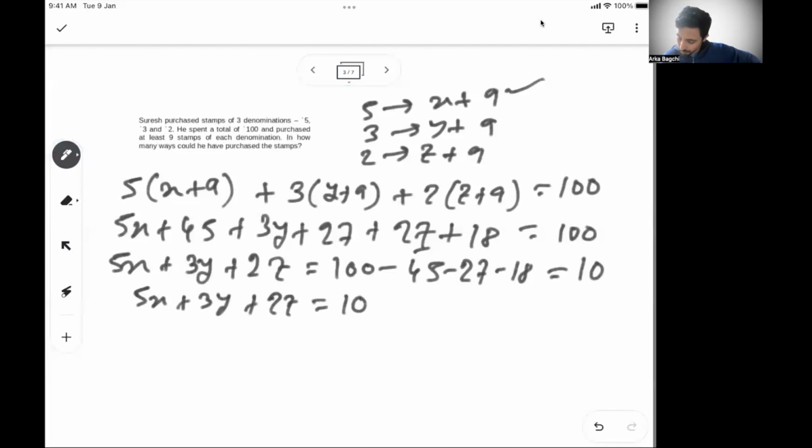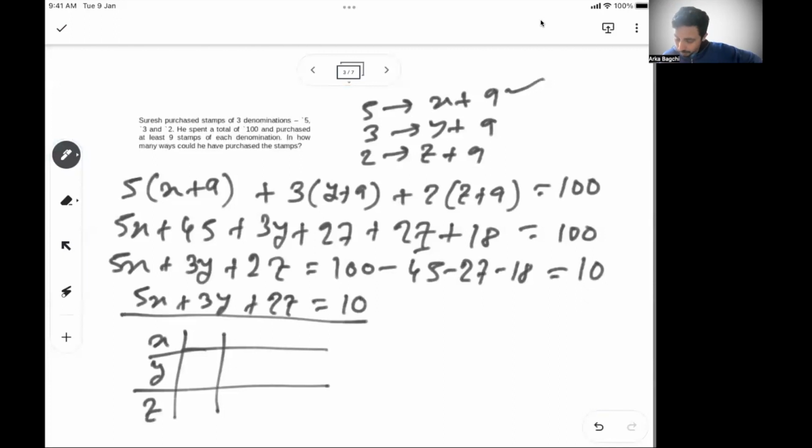Non-negative numbers. So let's say x, y, z. These are the three possible values that can take. So always when you have an equation like this, three variables, one equation, kind of a scenario, always try to see which has the highest coefficient. So look for the highest coefficient. So the highest coefficient is of x.